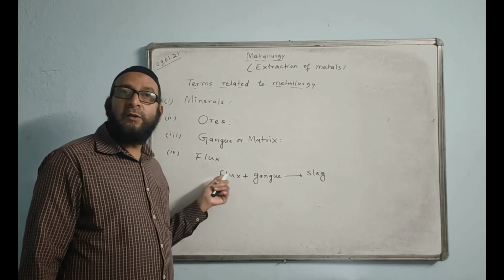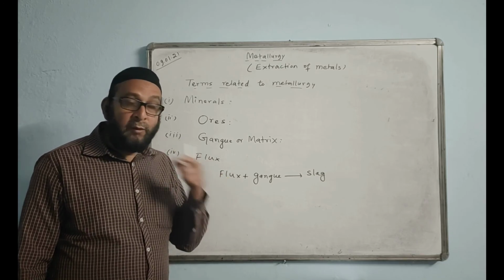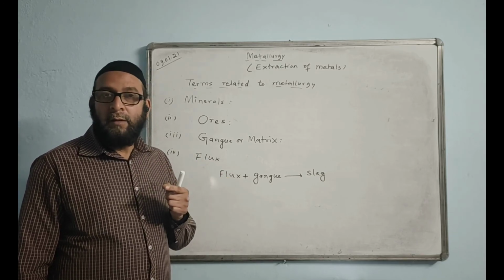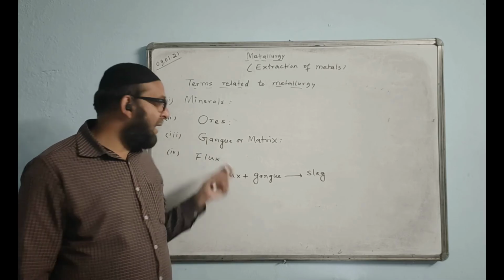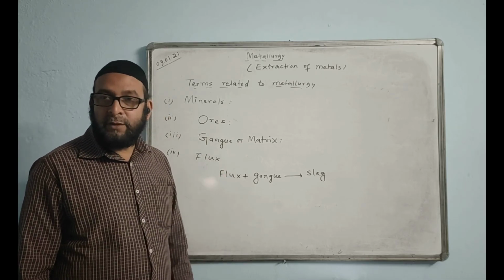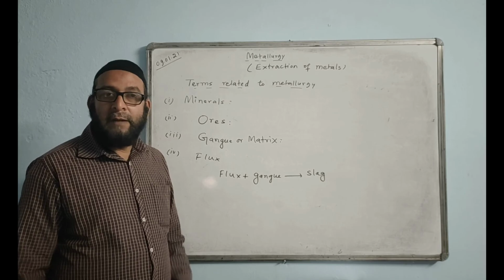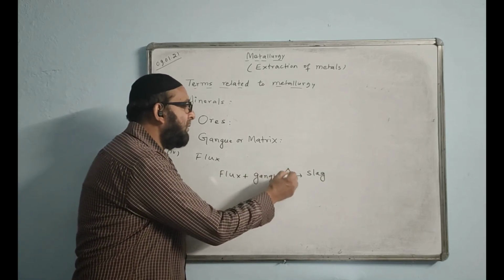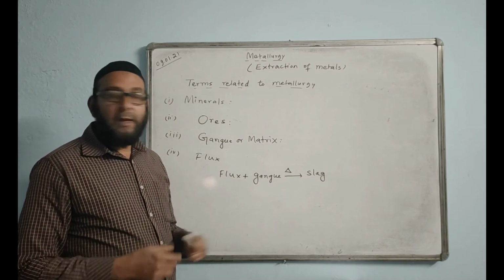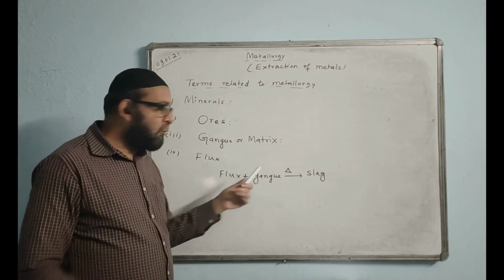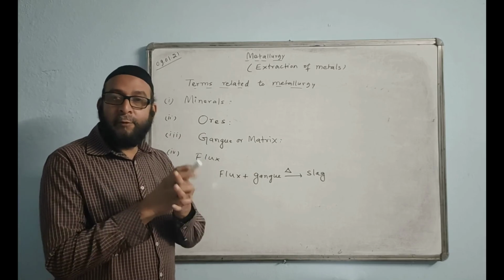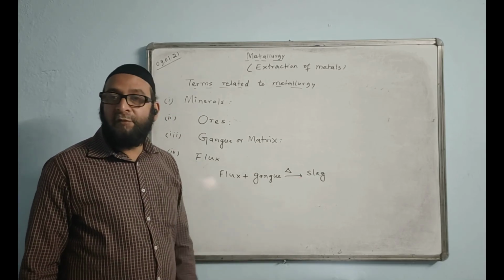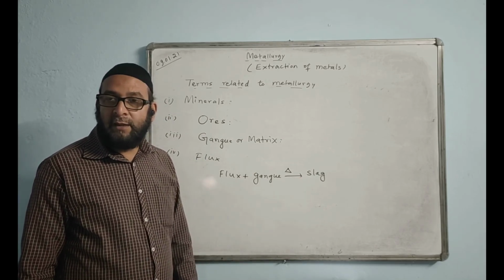Flux is the substance which will be added to an ore. Why we add? To remove gangues, to remove the earthly impurities. And actually there will be a chemical reaction taking place at high temperature, which you have to heat. Then these two will get together, will form a combined product, and that combined product will be in the molten form, and it is called slag.